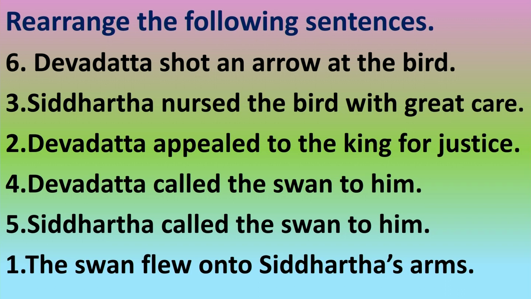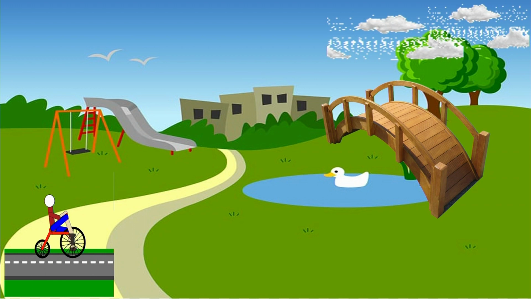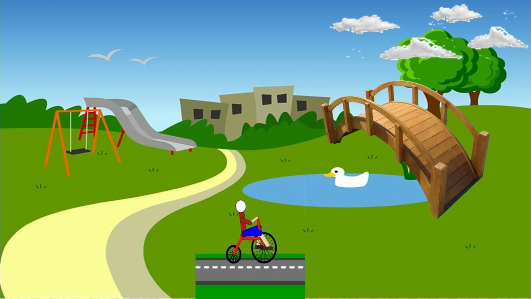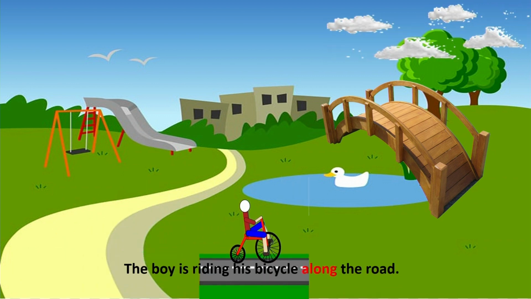Very good. Now, next, what is there, dear children? A beautiful picture. A boy is cycling, a duck is swimming, there is a beach, and there is a swing. Just see. The boy is riding his bicycle along the road.